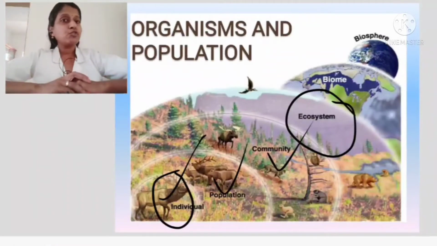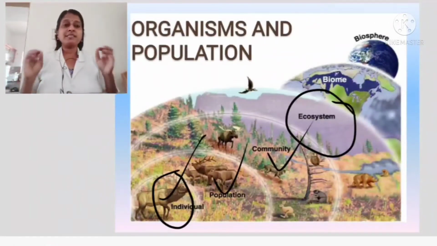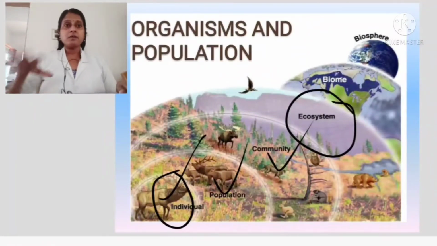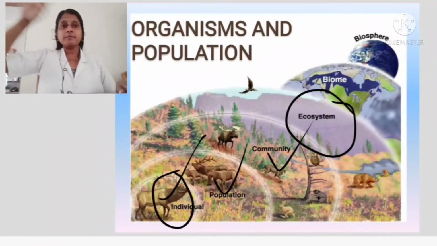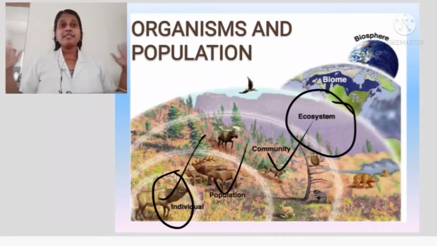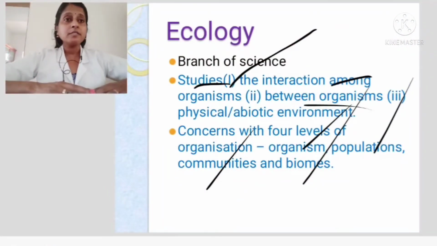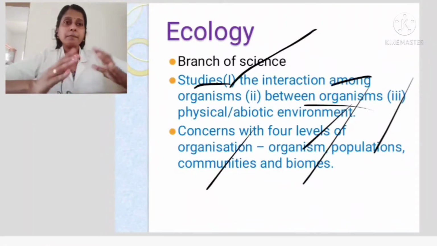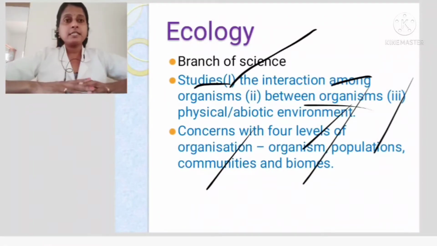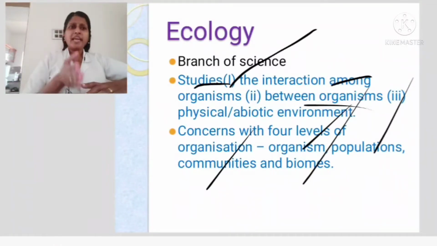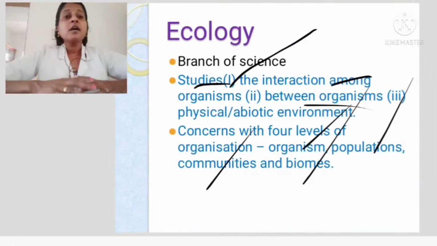Okay. And what is the biosphere? The whole earth, when you say all living organisms wherever they inhabit, that forms what? A biosphere. A sphere consisting of living organisms at different places forms the biosphere. So that is a very big level, isn't it? Basically, we can categorize them into 4 levels: organism, population, community, and biomes. Okay. Ecosystem is also there, but since it is in NCERT, it has been done like this, we will go with it. So organism, population, community, ecosystem and biomes are the different levels of what?